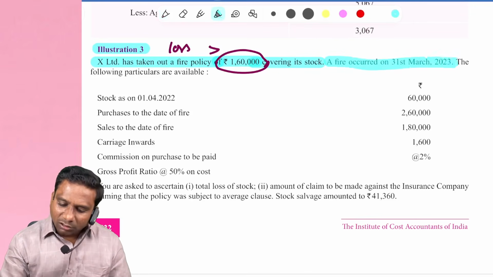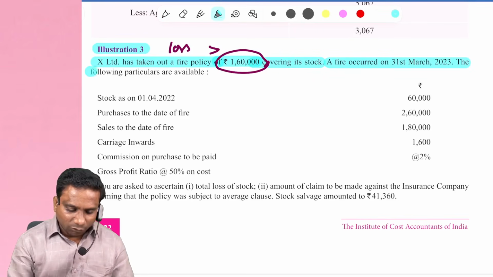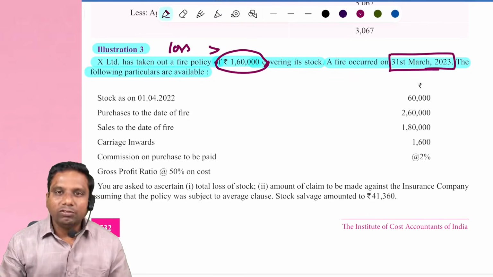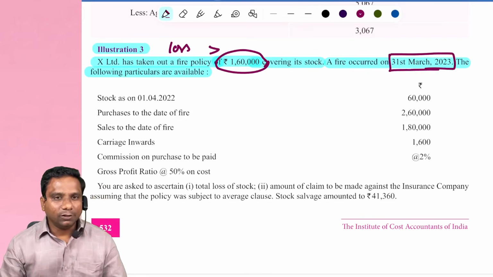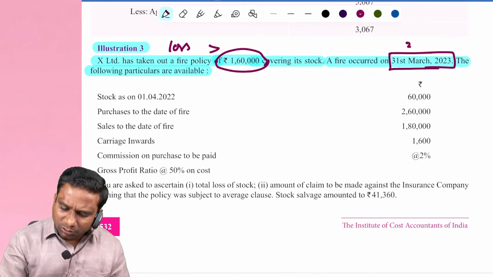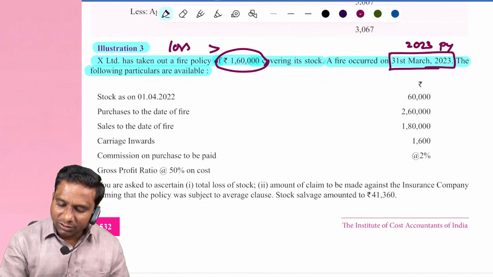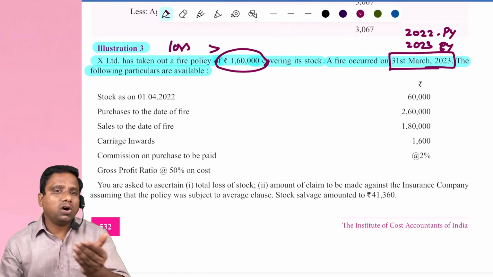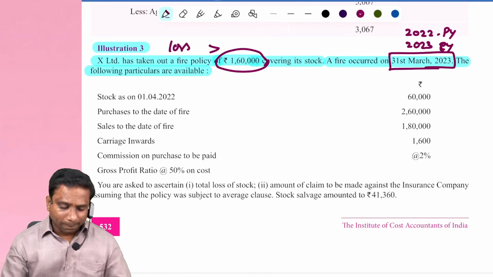A fire occurred on 31st March 2023. The following particulars are available. Now what we do, as on the date of fire, we prepare memorandum trading account. So this is 2023, the current year, and 2022 the previous year. First identify whether it is financial year or calendar year.